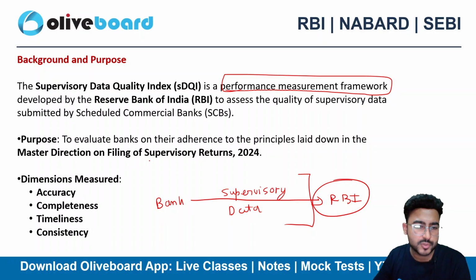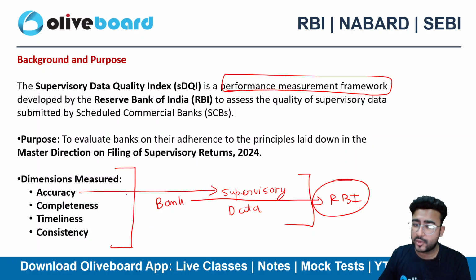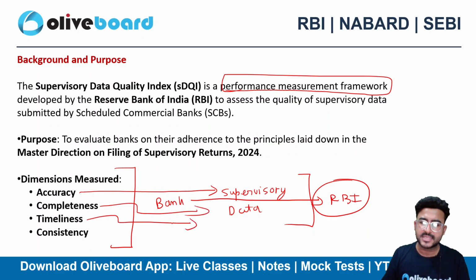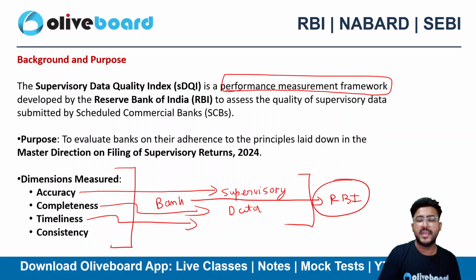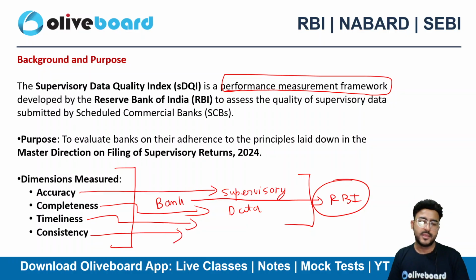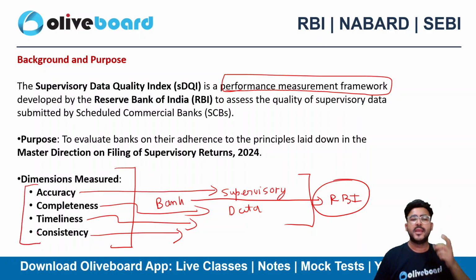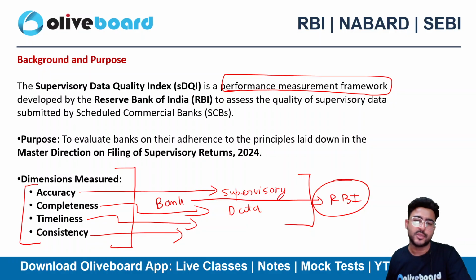Now the dimensions being measured here are accuracy, how accurate the data is; completeness, whether the data is complete; timeliness, whether the banks have submitted the data on time or not; and consistency, how consistently banks are following the procedures, right? So please do remember the full form of SDQI, Supervisory Data Quality Index. Next, remember the dimensions being measured in the SDQI. There are 4 dimensions: accuracy, completeness, timeliness, and consistency. Do remember these 4 dimensions, very important for your examination, right?